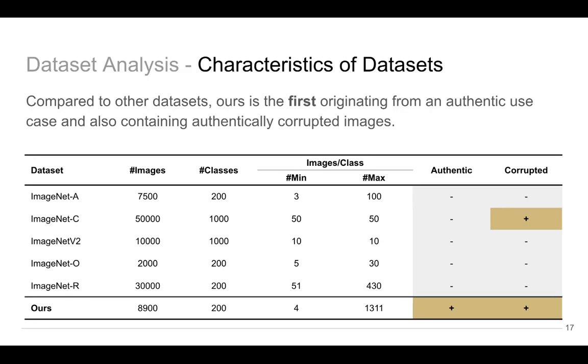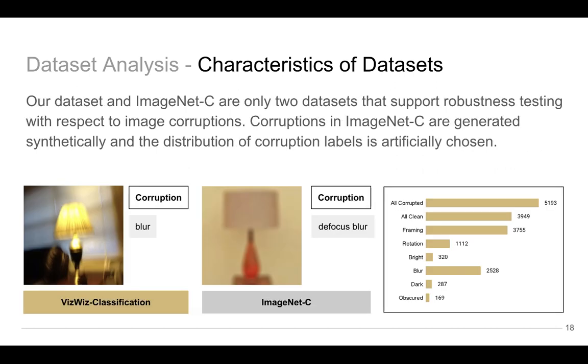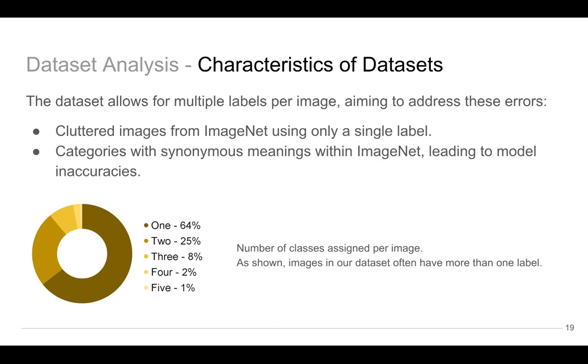We analyzed and compared our dataset to other popular ImageNet test datasets. Compared to other datasets, ours is the first originating from an authentic use case and also containing authentically corrupted images. Our dataset and ImageNet-C are the only two datasets that support robustness testing with respect to image corruptions. Corruptions in ImageNet-C are generated synthetically, and the distribution of corruption labels is artificially chosen.